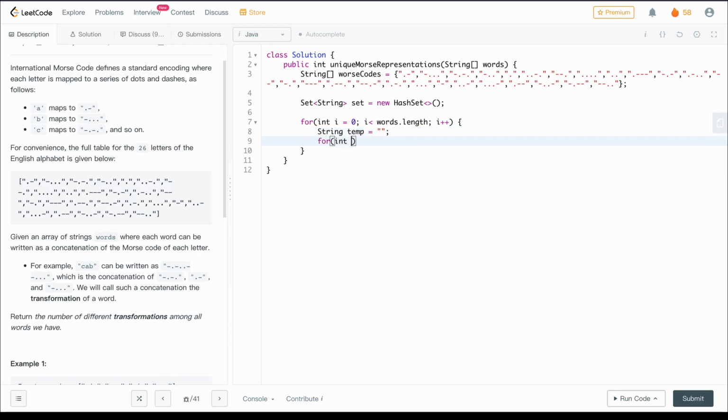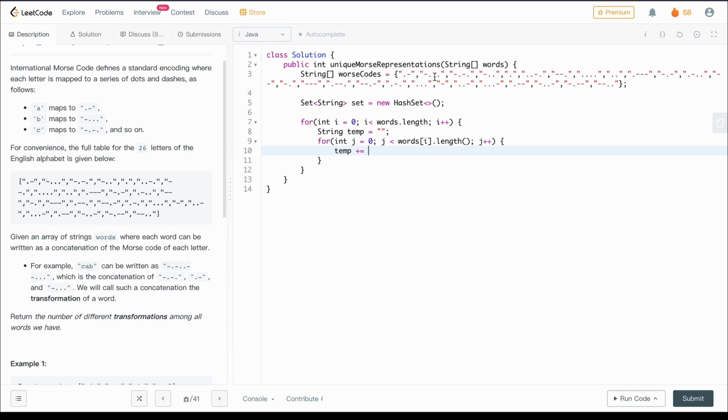So to calculate the Morse code for each word, we would iterate through each character, and then concatenate it with the Morse code calculated till the previous character.